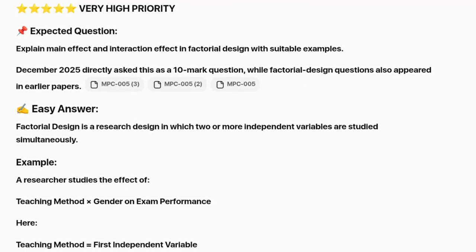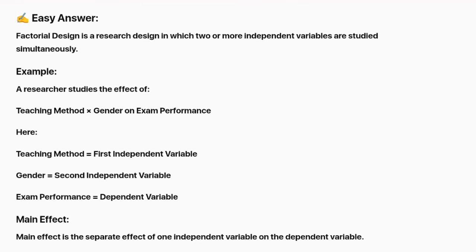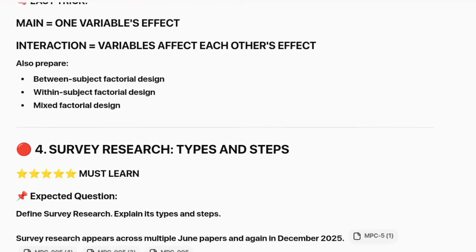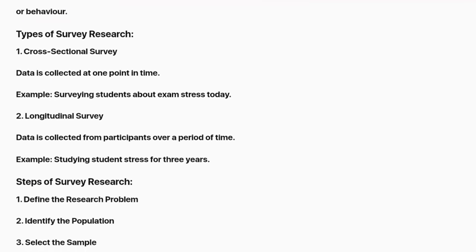First, focus on reliability. Learn its definition and the main methods of estimating reliability. The easiest way is to first remember the headings and then learn one or two lines for each method.